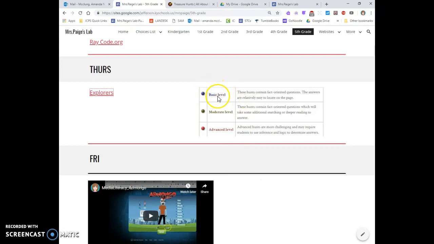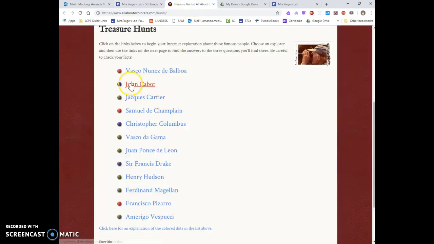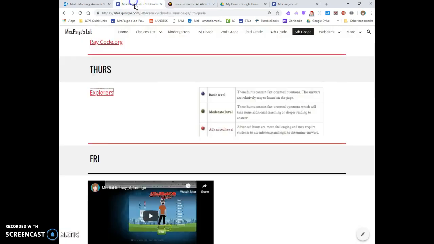The blue dot means basic level. These hunts contain fact-oriented questions. The answers are relatively easy to locate on the page. So if you're a person that doesn't read very well by yourself, you have a hard time finding things, you'll want to pick somebody that has a blue dot. So like John Cabot or Christopher Columbus or Sir Francis Drake.